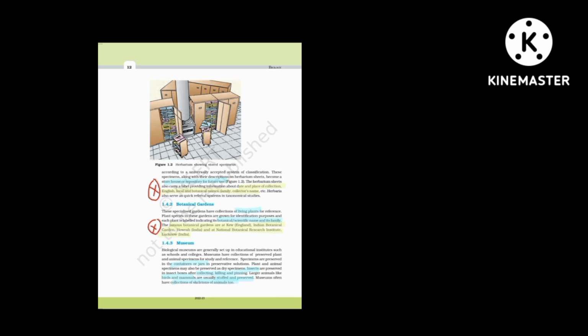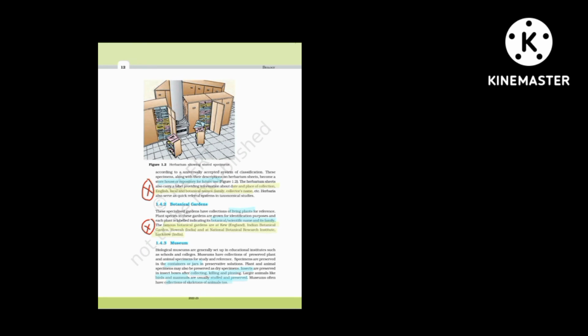This is also only for plants, and here we have living plants. Okay, in this also we label the botanical or scientific name along with its family. So the famous botanical gardens are at Kew, England, Indian Botanical Garden, Howrah, India, and National Botanical Research Institute, Lucknow, India. So these three you have to keep in your mind.